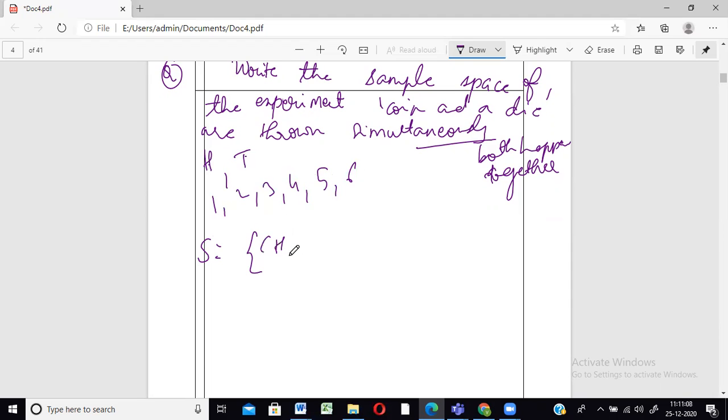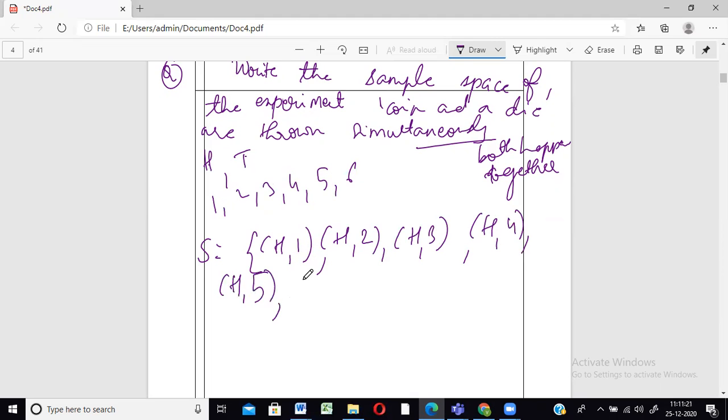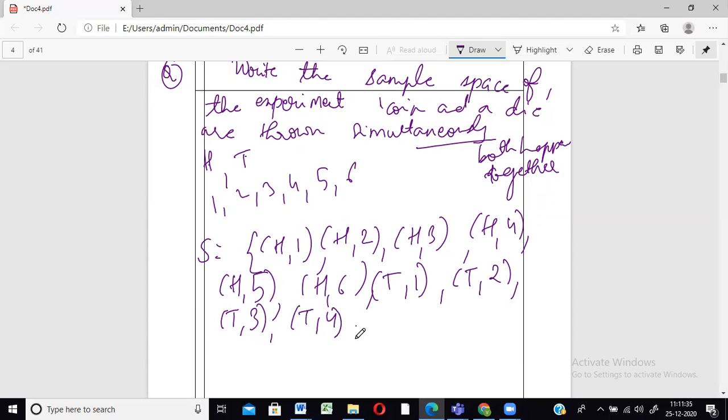So we'll have H comma 1, the first head with all the numbers, H comma 2, H comma 3, heads when the die shows 4, heads and the die shows 5, heads and the die shows 6. Likewise, whatever we did for heads, we're going to do the same thing for tails. Tail and the die shows number 1, tail and the die shows number 2, tails in 3, tails in 4, tails in 5, tails in 6. All right. So this is nothing but the sample space when both the things are happening simultaneously.